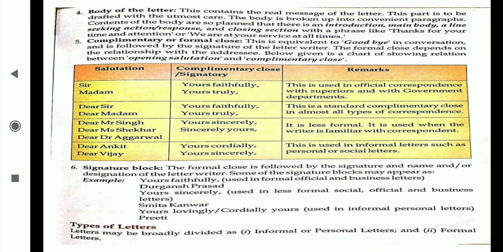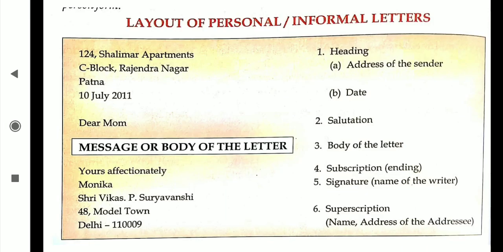Now types of letters: before also I said informal or personal, and formal. Now see the layout of the informal letter, the personal letter, which you send to your relations, to loved ones. What is the format? See, number one is given, heading. What is the heading? The address of the sender, 124 Shalimar Apartment. And students, remember always in the address, each word's first letter we write in capital. Shalimar, yes capital, Apartment, A capital. Now C Block, C capital, B capital, Rajendra, R capital, Nagar, N capital, and Patna, P capital.